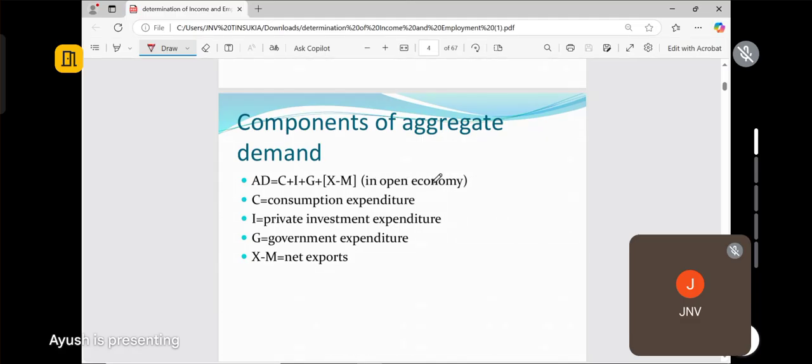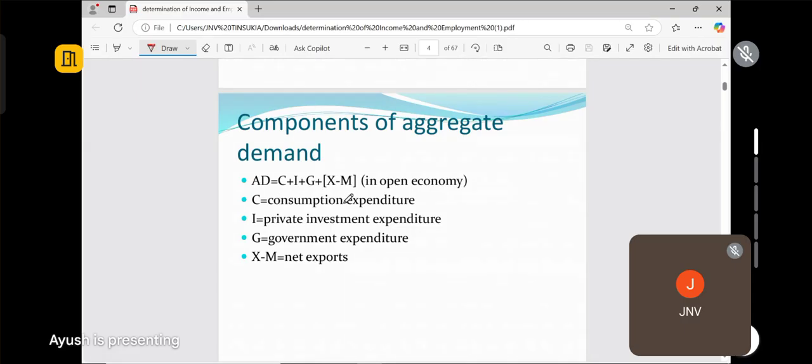Here I have written one thing: in an open economy. It's the open economy where the external sector is there. Today's economies are all open economies, as globalization is happening. So if you are asked to write the different components of aggregate demand, then you have to write these four components and explain one by one all the four components of aggregate demand.